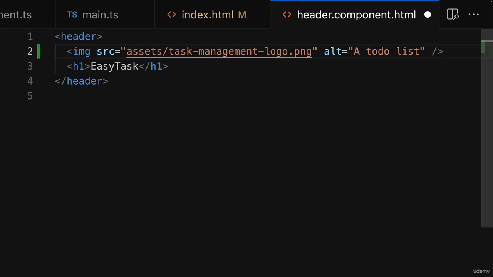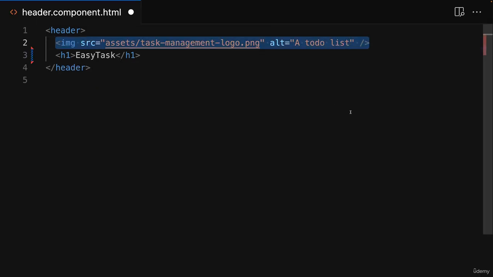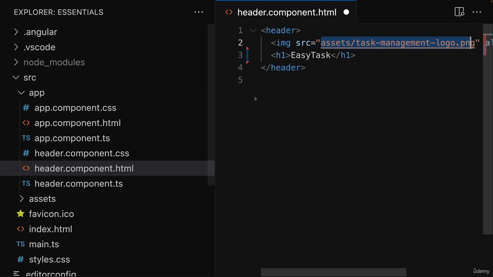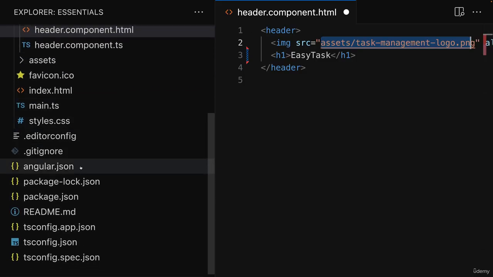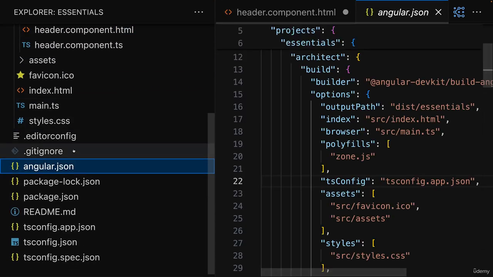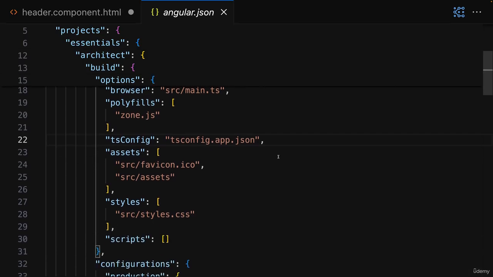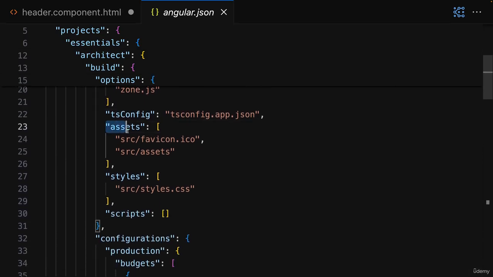Now, when loading an image from the assets folder like we're doing it here, there is one important thing you should check, and that's in that angular.json file in your root project folder. In there, you should make sure that you have this assets configuration, which should be an array, and that there you have this src/assets entry.